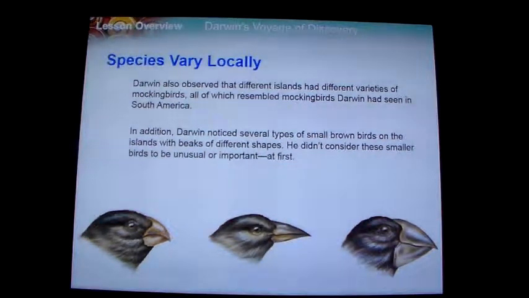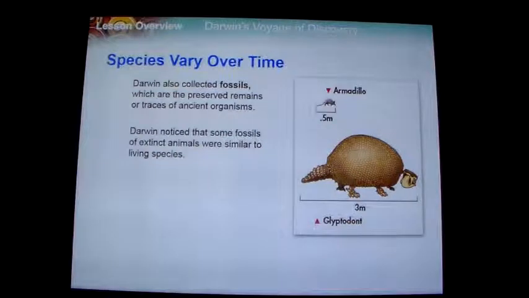Big for Darwin were Darwin's finches, which he studied a lot. He noticed that several small brown birds had beaks with different shapes, longer or shorter, skinnier or fatter. It was the same bird with a different type of beak, and that started to lead to some of the speciation and natural selection ideas.